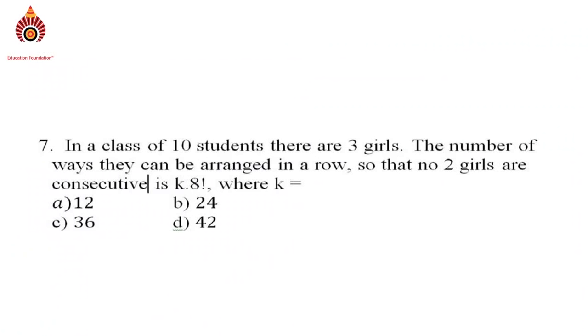See the next question. In a class of 10 students, there are 3 girls. The number of ways they can be arranged in a row so that no 2 girls are consecutive is k into 8 factorial, where k equals to. Option A 12, option B 24, option C 36, option D 42.